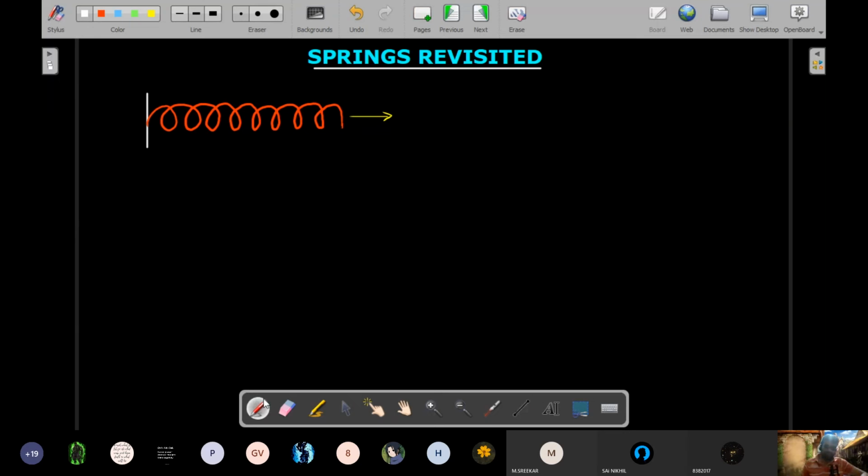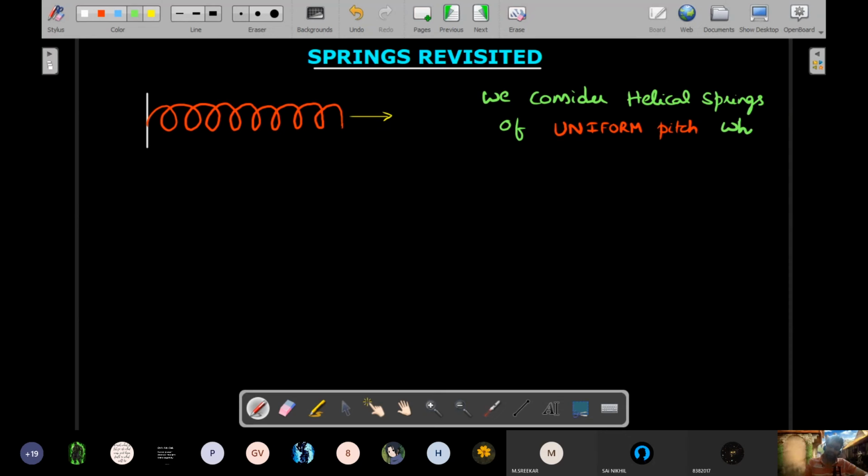Unless otherwise given, we always consider helical springs of, very important, uniform pitch, which obey Hooke's law.